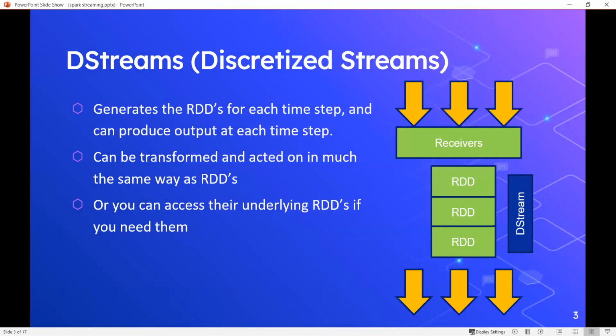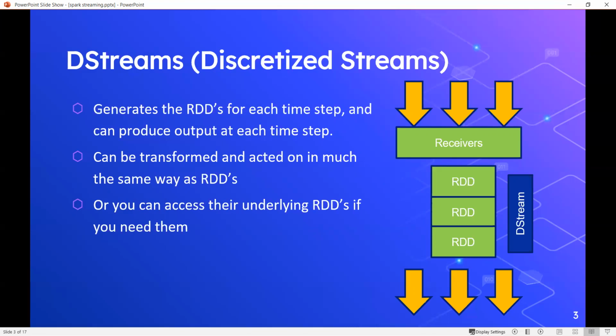It all started from the DStream API. Historically, this is the base API for Spark streaming. Spark streaming has this kind of history where it started with RDD and moved towards dataset, with structured streaming that we'll talk about next.